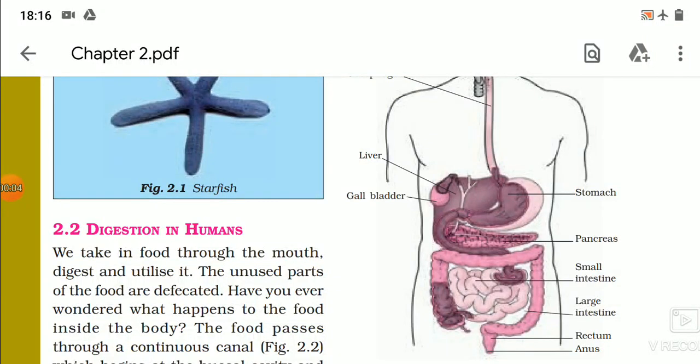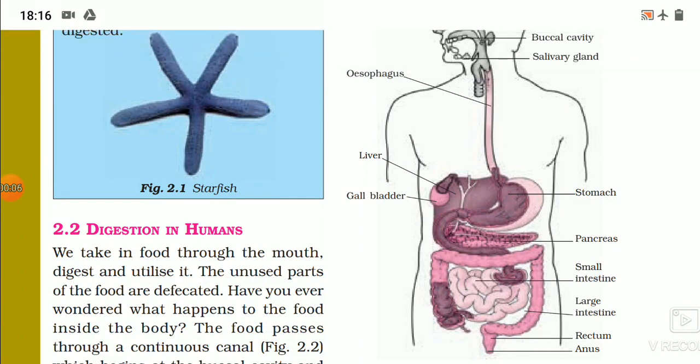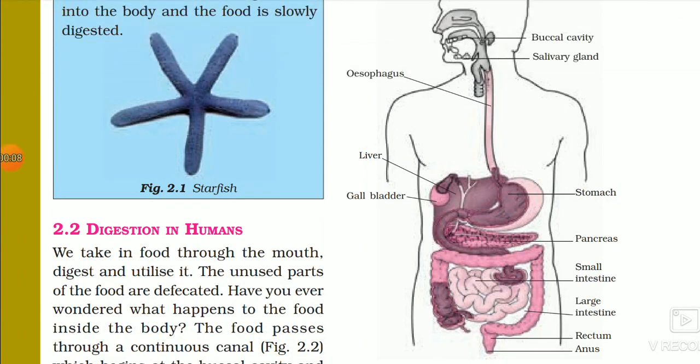Hello students, now we will start with our part 2. Again we will go through the different parts of our digestive system. Our digestive system starts with the buccal cavity, that is the mouth, then comes the esophagus, that is the food pipe, next is the stomach, then comes the small intestine, then the large intestine, rectum, and last is the anus.